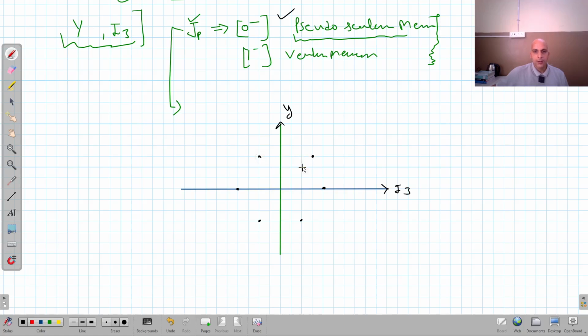right? So sorry, this one. When I place these pseudoscalar mesons in this graph, plotted between the hypercharge of the elementary particle and the z component of isospin, the z component here is 0, it is plus 1, it is minus 1, right?